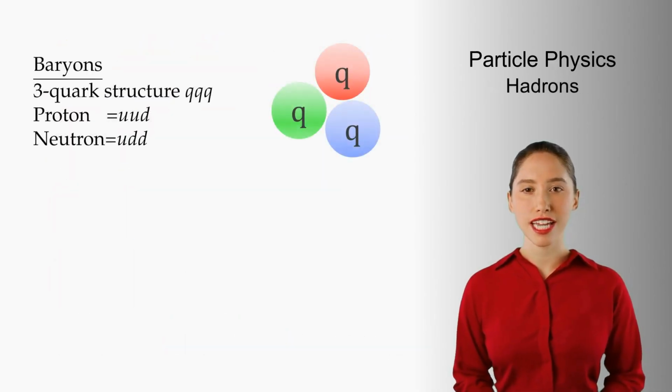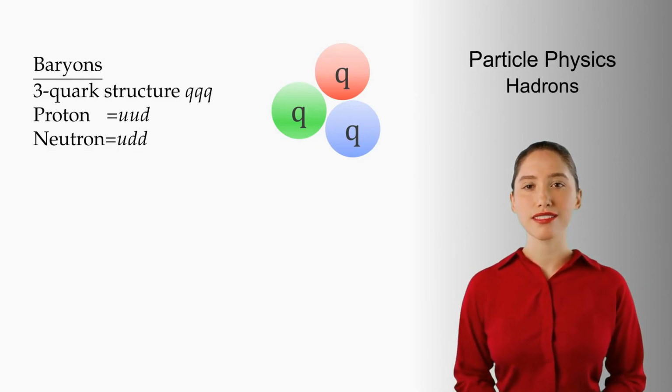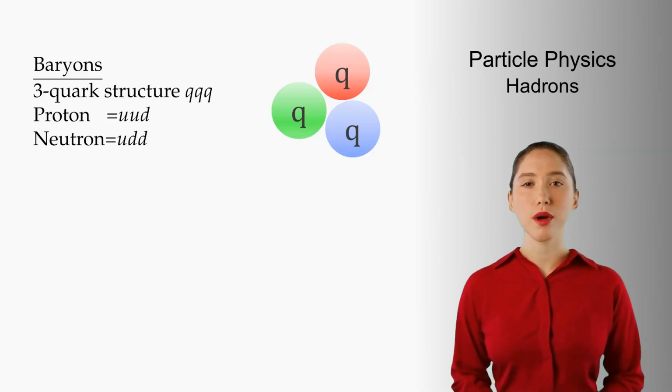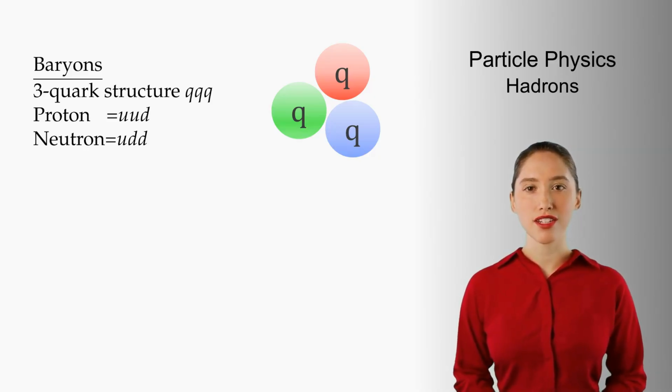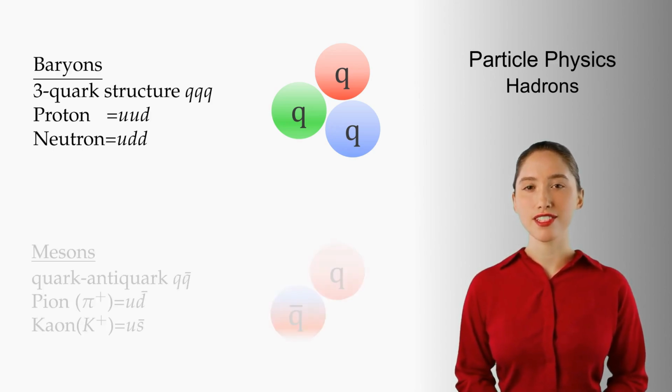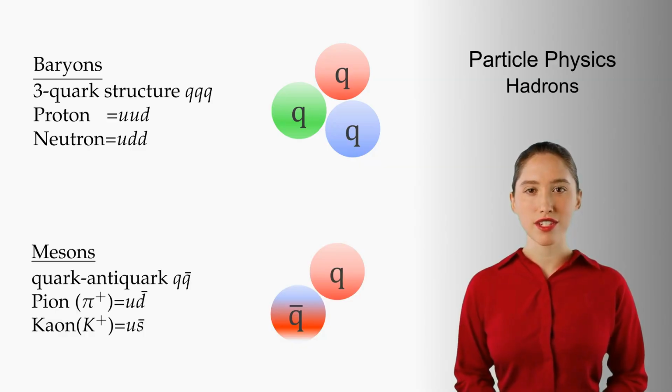Quarks are not found free in nature. They are always bound in hadrons, that is, in combinations with other quarks or antiquarks. Baryons have a 3-quark structure. The best-known baryon is the proton with 2 up quarks and 1 down quark. The neutron has 1 up quark and 2 down quarks. Mesons are quark-antiquark states. For example, the positively charged pion, pi+, consists of an up quark and an anti-down quark. The positively charged kaon, K+, consists of an up quark and an anti-strange quark.